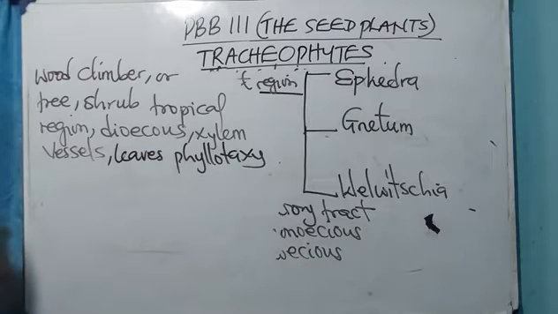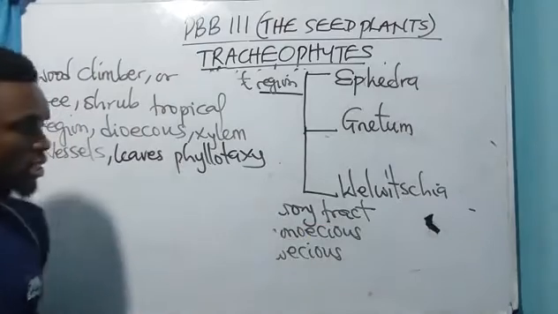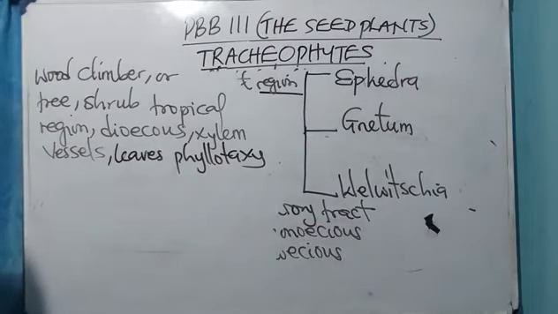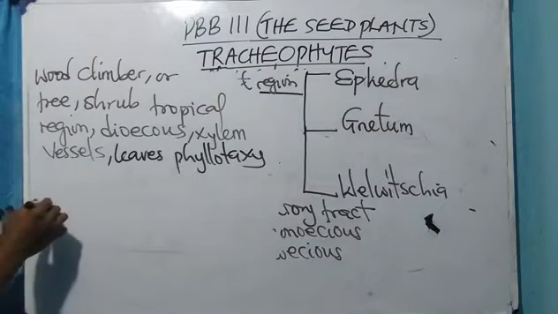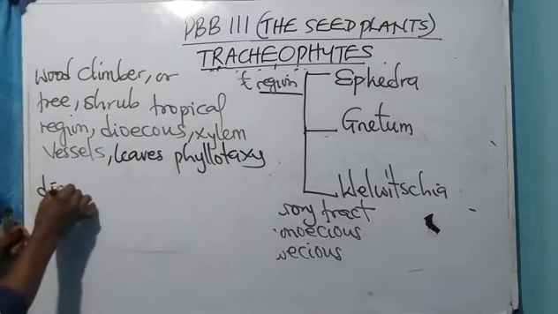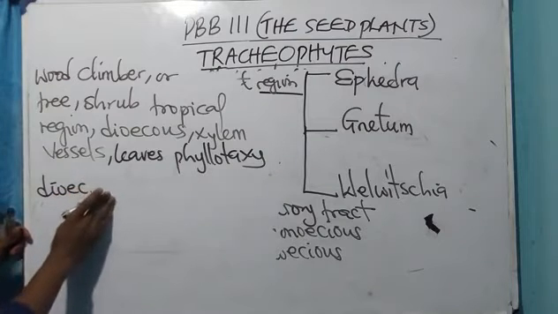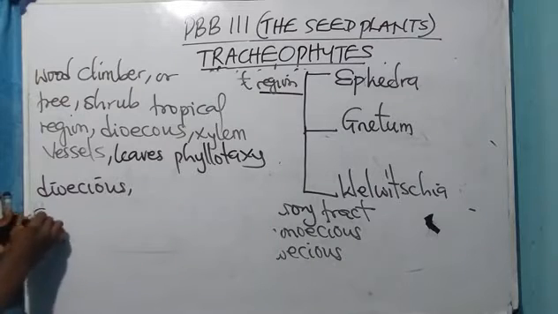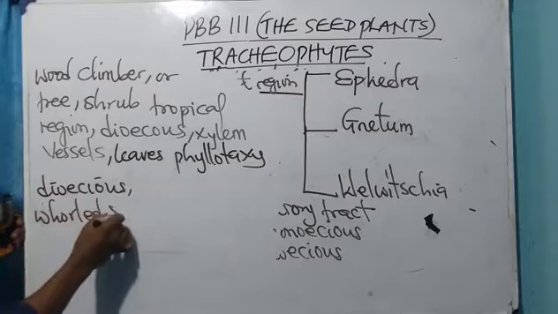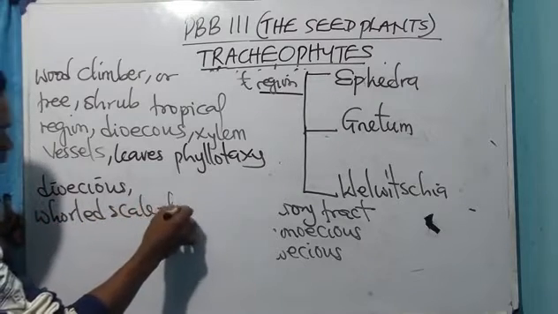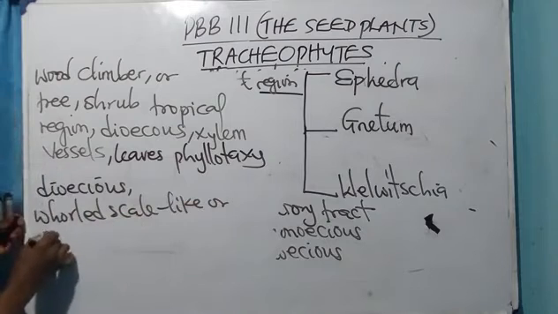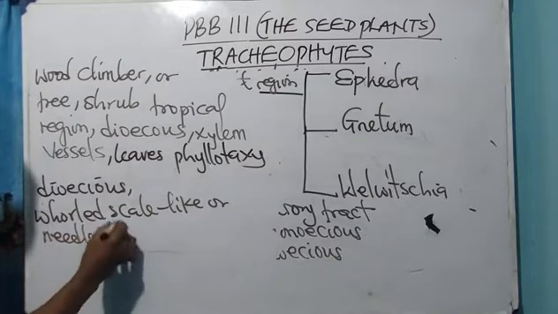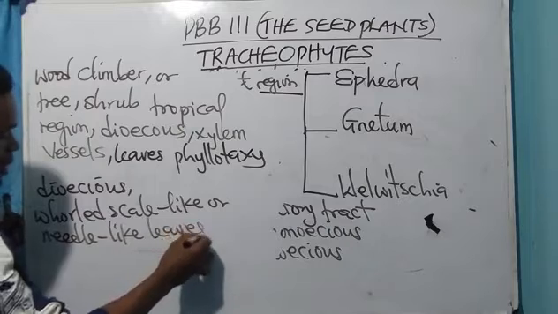The last one is the Welwitschia. The Welwitschia are dioecious, and their leaves are kind of woody, scale-like or needle-like leaves.